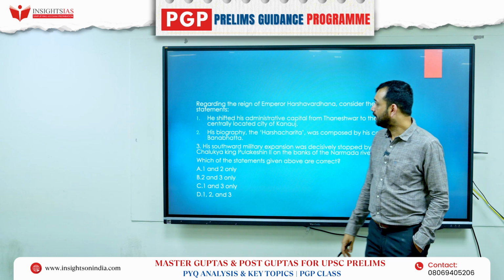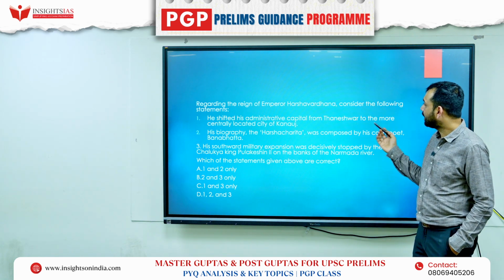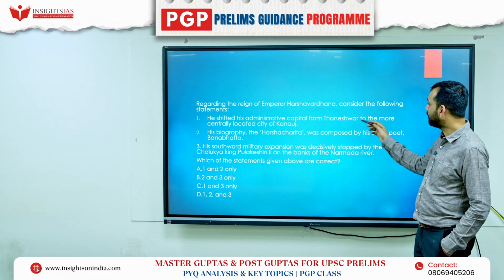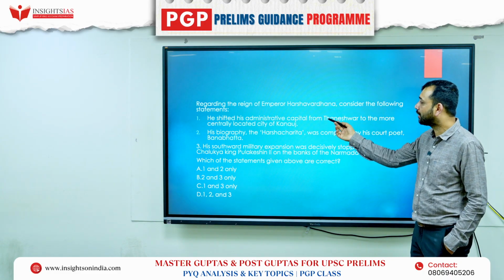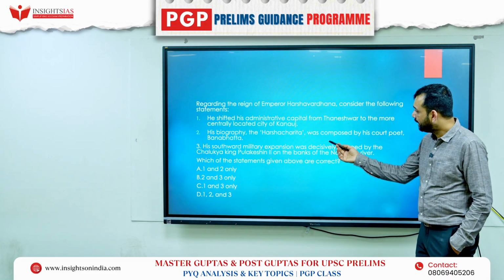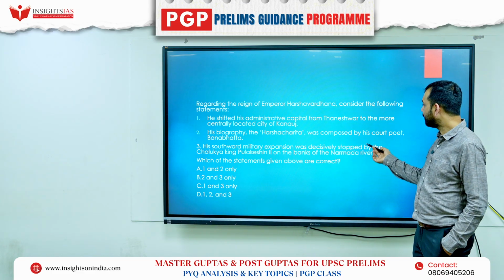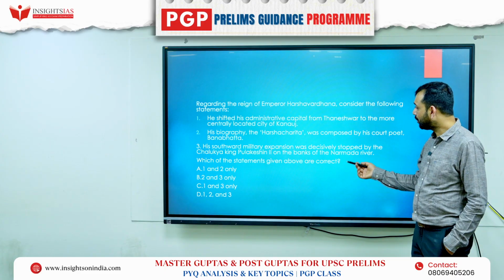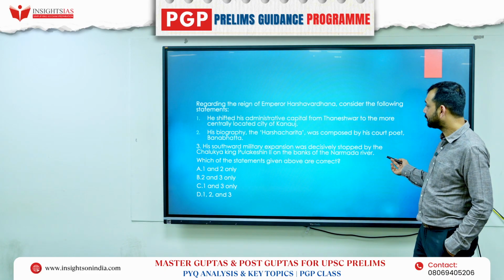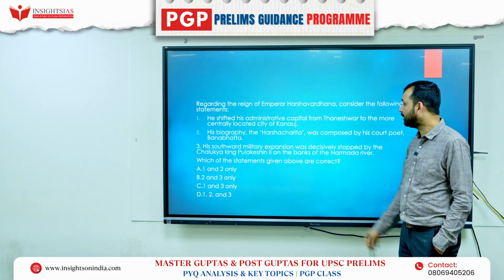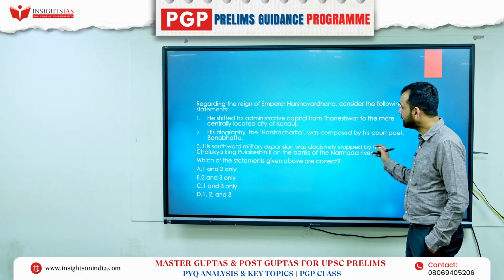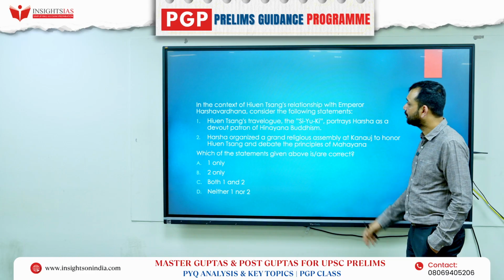So, regarding the reign of Emperor Harshavardhana, consider the following statements. He shifted his administrative capital from Taneshwar to the more centrally located city of Kanauj. Second, the Harsha Charita was composed by his court poet Banabhatta. Third, his southward military expansion was decisively stopped by the Chalukya king Pulikeshi II on the bank of Narmada river. Okay, this is the first question.